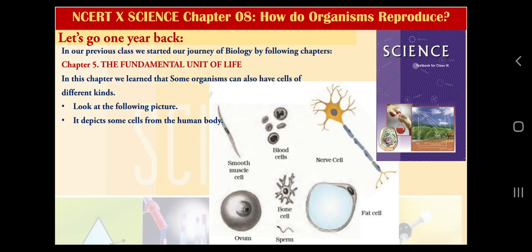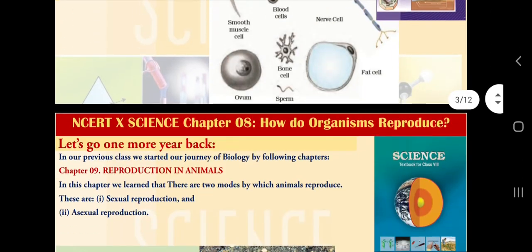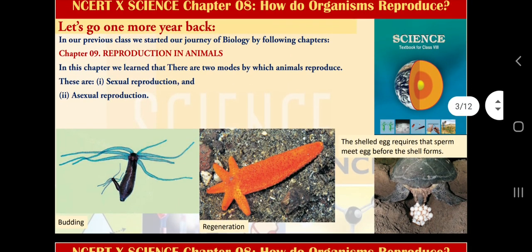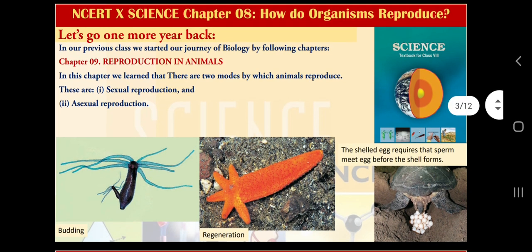Now I want to take you 1 more year back in class 8. There in class 8 science we learnt in chapter number 9, reproduction in animals, how reproduction happens in animals. There we learned about sexual reproduction and asexual reproduction, and we also learned about several examples and reproduction in human beings at a very brief level. Here I want to recall only a few things: asexual reproduction involves a single parent and sexual reproduction involves two parents. We will discuss other things in next slides.